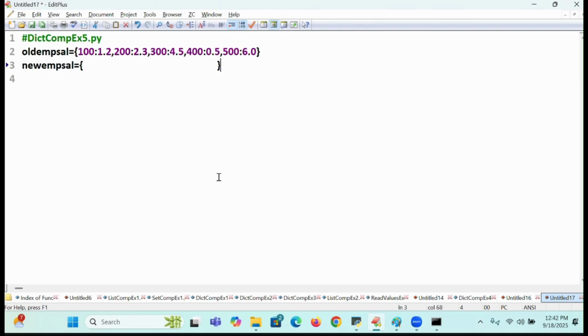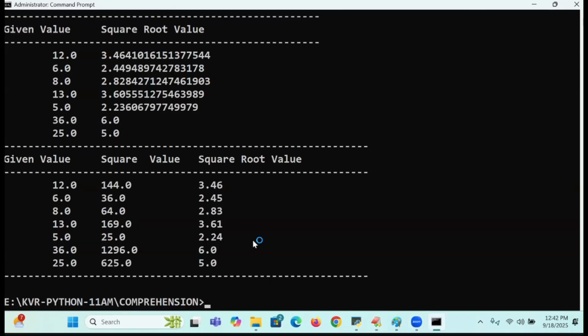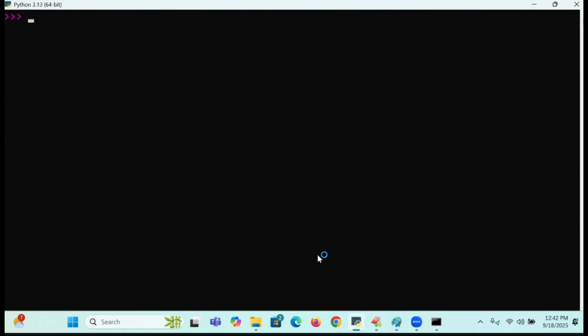See students, seriously, how simple it is to do it. If you think the subject, I am going to write it. Come on, for x in old emp sal. What will come? Tell me. Because of this for loop, what will come? Keys will come. Already some students are saying keys will come.